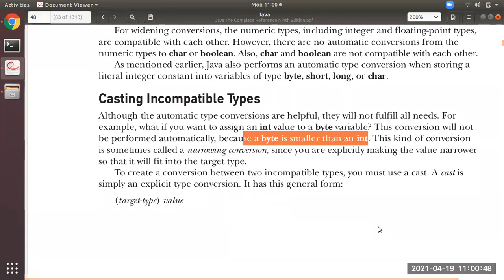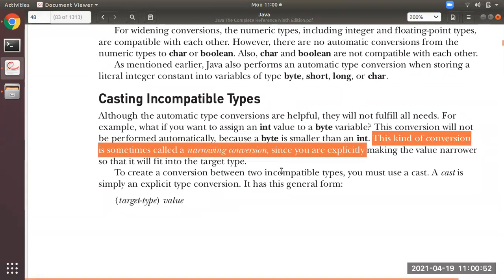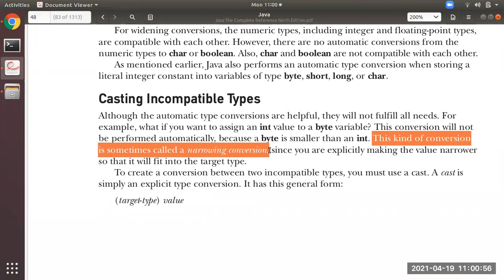Means over here, destination is smaller than the source. So this kind of conversion is sometimes called narrowing conversion. Means you have to narrow the size, you have to narrow the value of the particular source data type value. How will we see that?